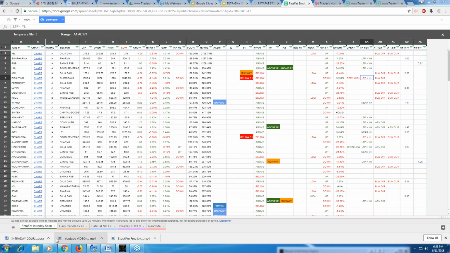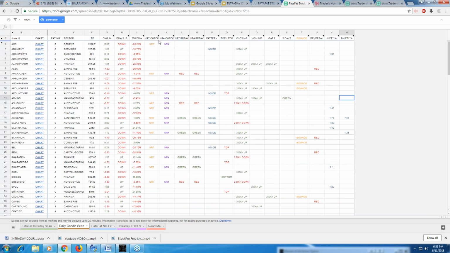Now let's see the daily candle scan. You can scan various candles that could possibly be existing. Right, NR7, NR4. I don't work on these techniques, but you can explore. NR7 means if there are 7 previous day candles in a narrow range, and that is broken in either direction, you will be able to find a trade. This is inside candle, then 3 days up and so on. I don't use them all.